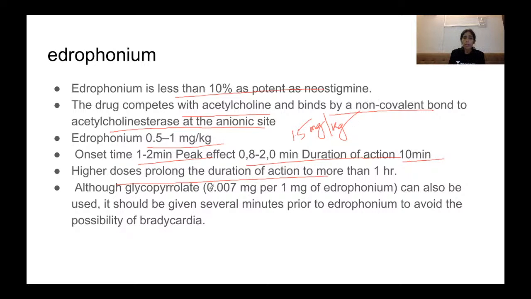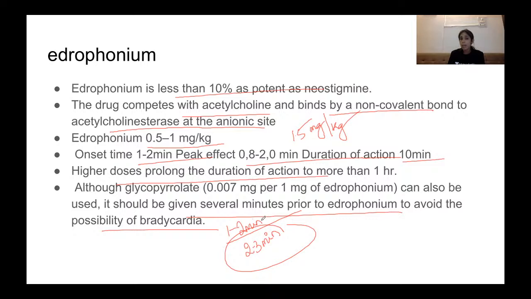Also, glycopyrrolate can be given. It should be given several minutes prior to edrophonium to avoid the possibility of bradycardia. The onset of action of edrophonium is within 1 to 2 minutes, while glycopyrrolate takes about 2 to 3 minutes to act. So it has to be given 2 to 3 minutes before edrophonium, because otherwise bradycardia will manifest.